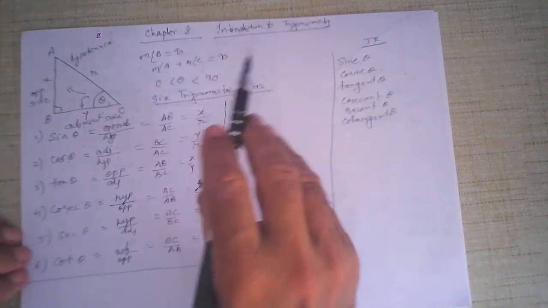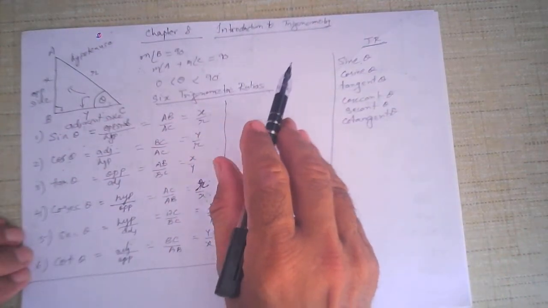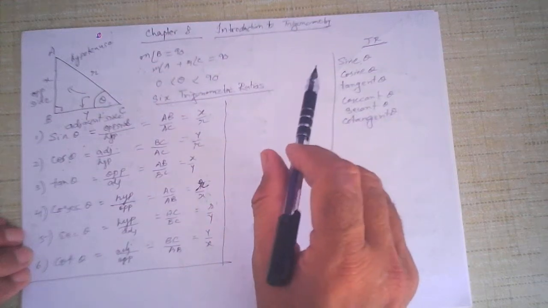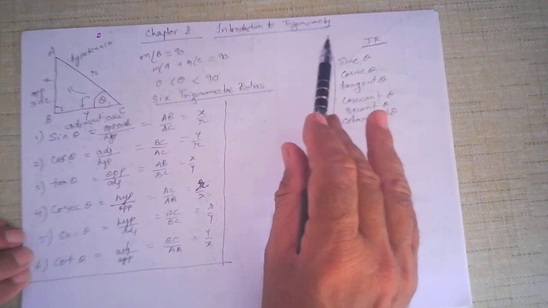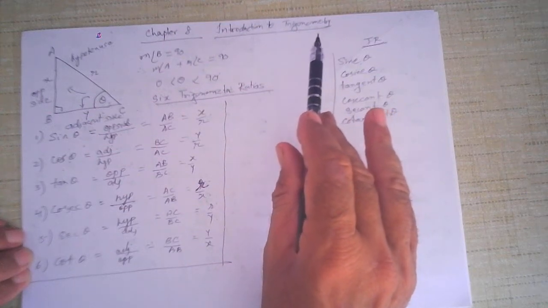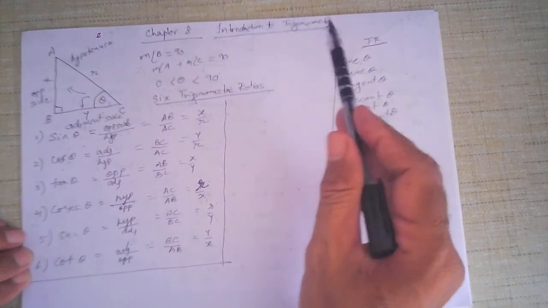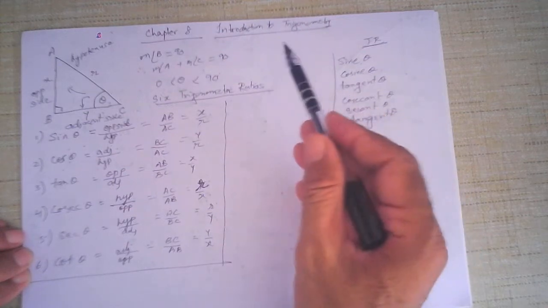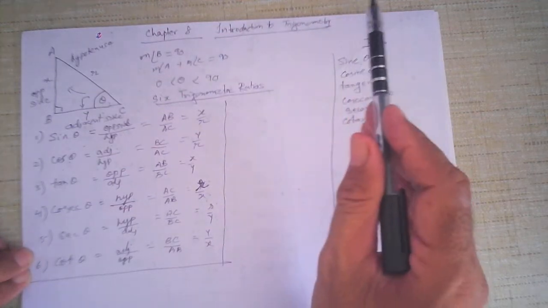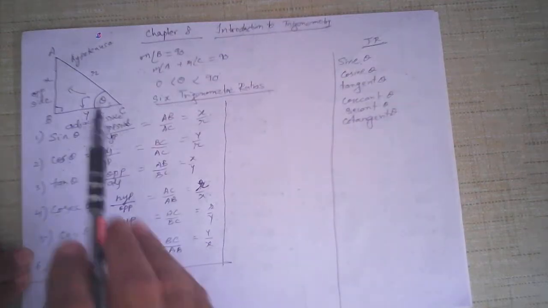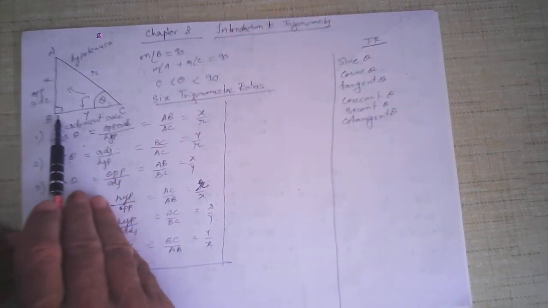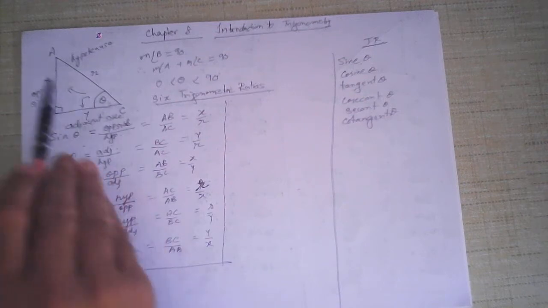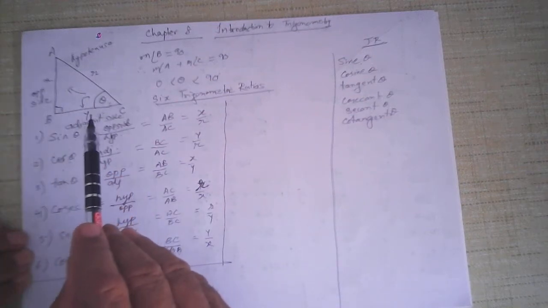All right, trigonometry deals with right angle triangles only. It originated in ancient Egypt. Trigonometry deals with the measurements of the sides and angles of a triangle. The word metry comes from the word measurement. Tri means triangles. Since we are dealing with right angle triangles, one angle will always be given as right angle, and the sum of the other two angles will be 90. They will be complementary angles.